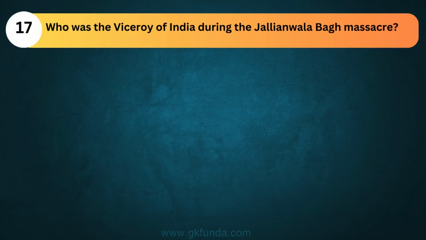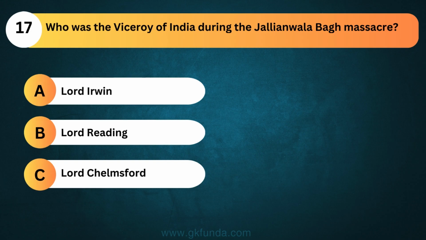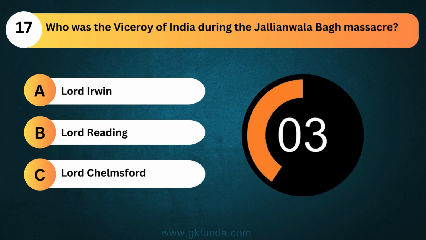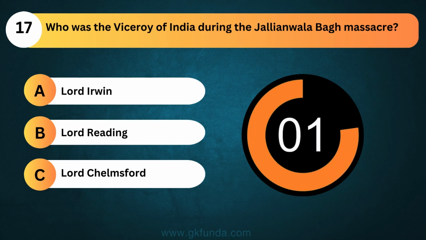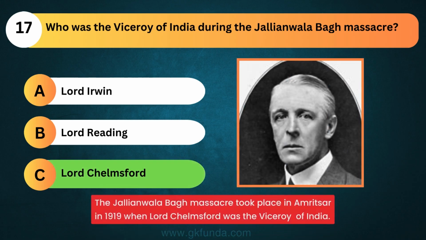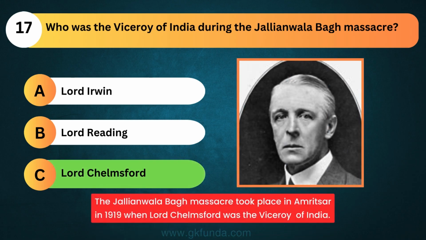Who was the Viceroy of India during the Jallianwala Bagh massacre? The answer is option C, Lord Chelmsford. The Jallianwala Bagh massacre took place in Amritsar in 1919 when Lord Chelmsford was the Viceroy of India.